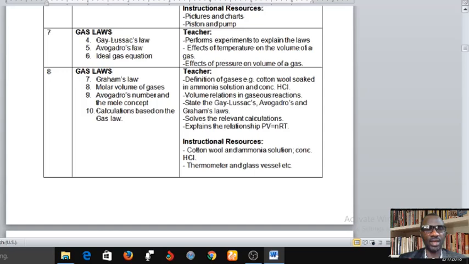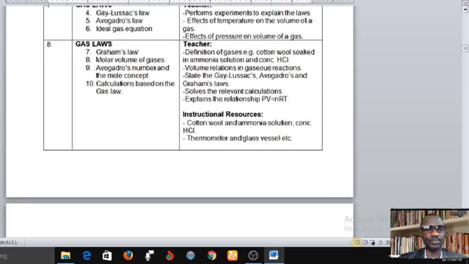And week 8, we're going to look at Graham's law. We'll look at Graham's law, molar volume of gases. Then we'll look at Avogadro's number and the mole concept, and then calculation based on the gas laws. Then definition of gases.